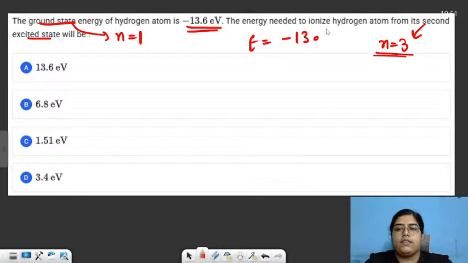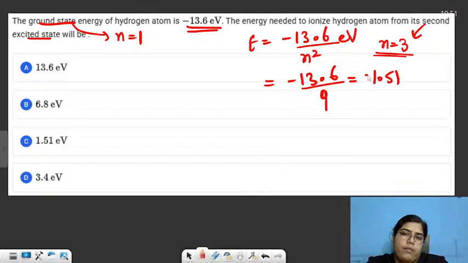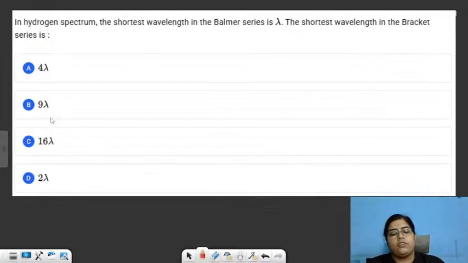Formula was minus 13.6 by n square eV. So minus 13.6 by 9. 3 square is 9. When you calculate this, this will come out to be minus 1.51 eV. So this is the required energy, and the question is asking energy needed to ionize it. So it will be reverse sign. So option number C will be your correct answer. Moving to the next question.